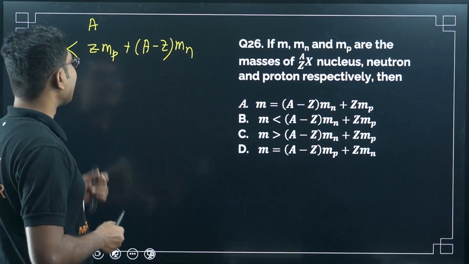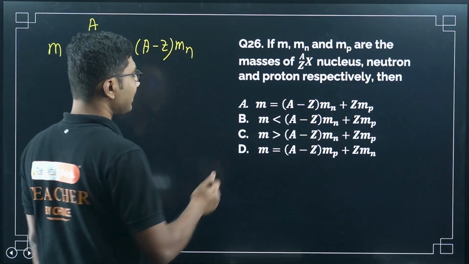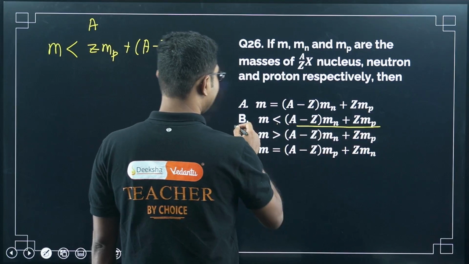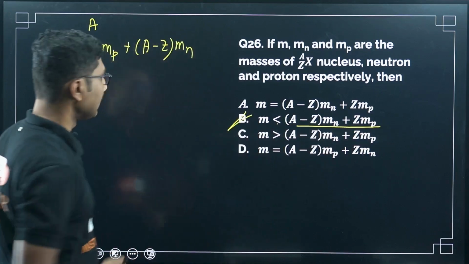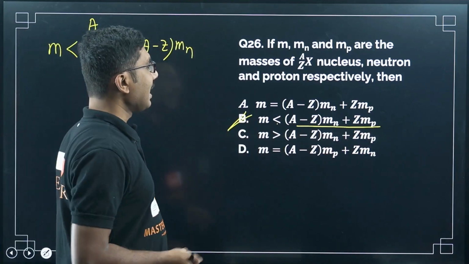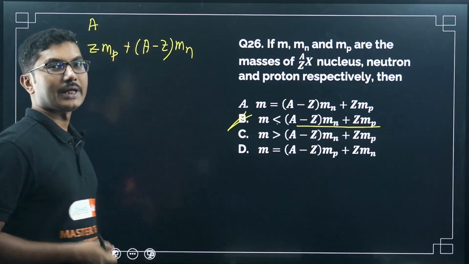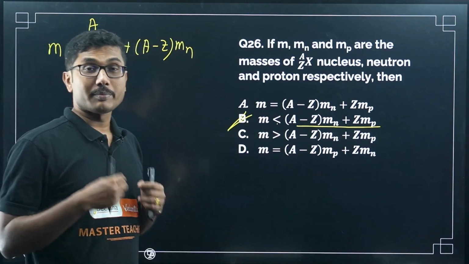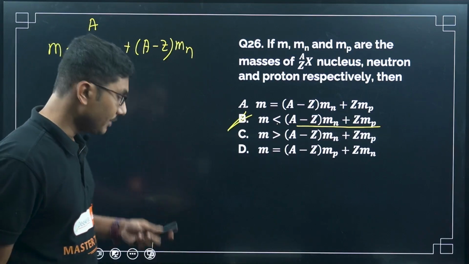So basically we can say that M must be less than A minus Z times Mn plus Z times Mp. So the correct answer is option B. M should be less than, not greater. M cannot be greater and it cannot be equal. If it is equal, then the nucleus will no longer be stable.